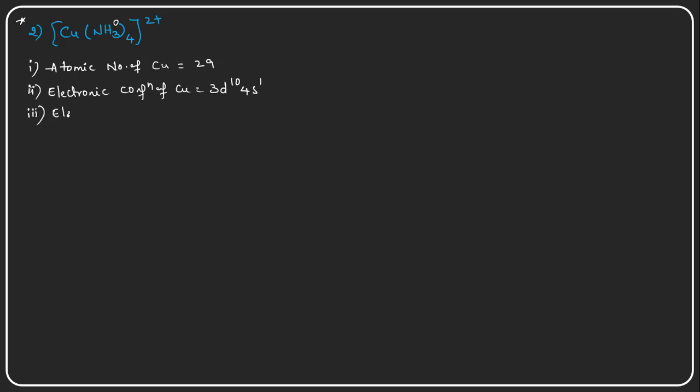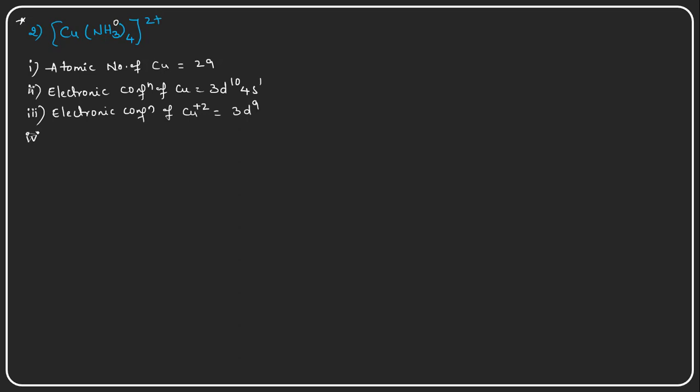The electronic configuration of the copper +2 ion: copper is carrying a +2 oxidation state, that means it is losing one electron from the 4s and one electron from the 3d10. After losing these two electrons, the remaining will be 3d9.